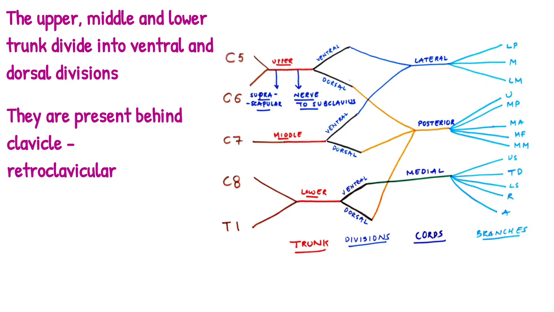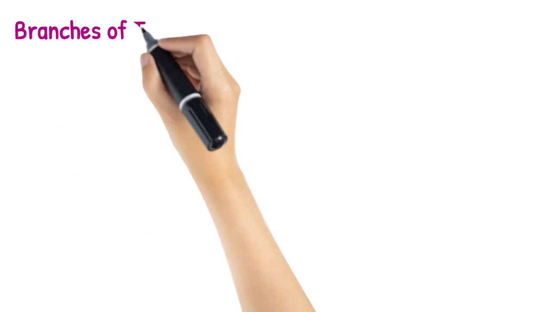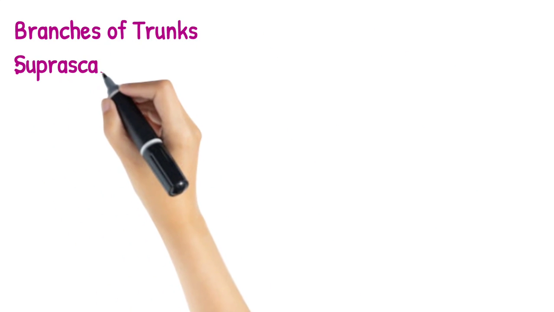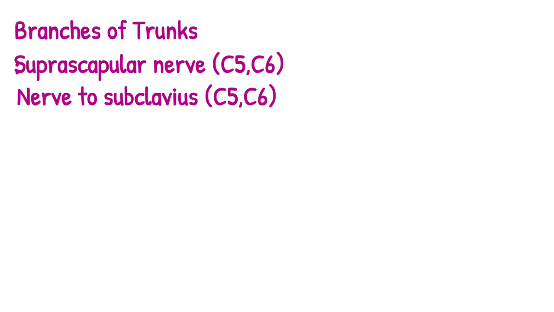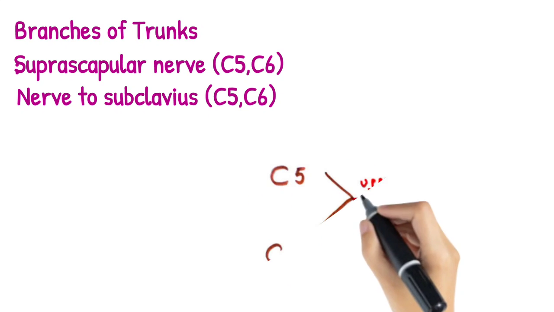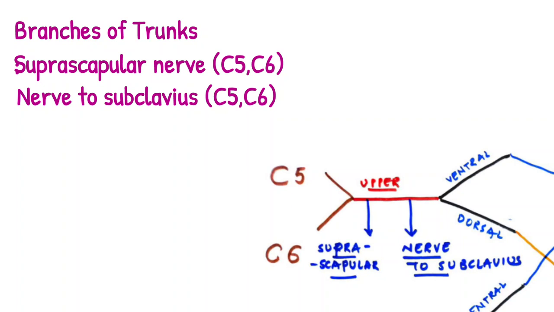These divisions further combine again to form cords of the brachial plexus. Now, these divisions which we discussed are present behind the clavicle. That is why they are known as retroclavicular. So till now, the roots of the brachial plexus were continuing and joining to form the trunks of the brachial plexus, which were dividing to form divisions of the brachial plexus.